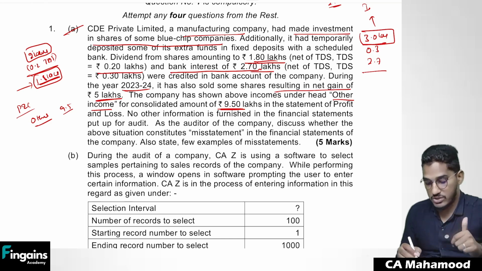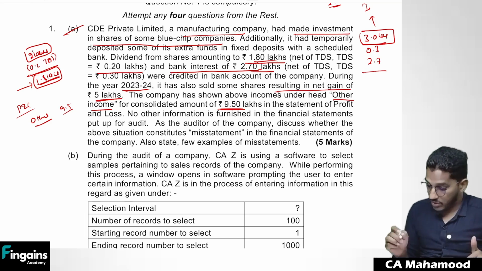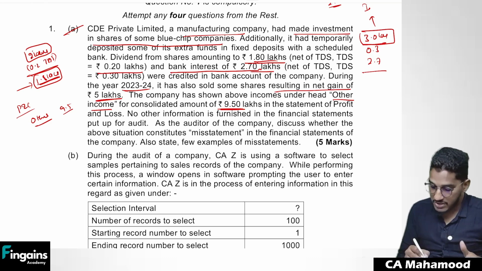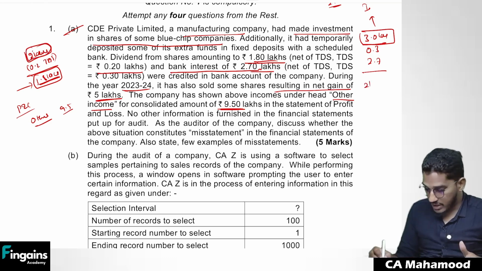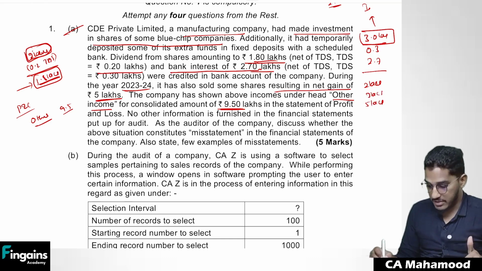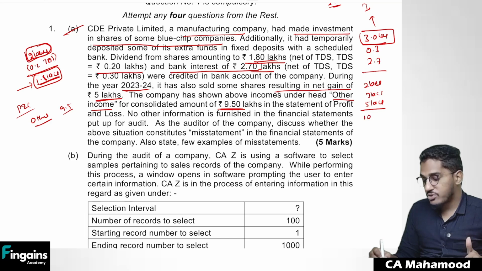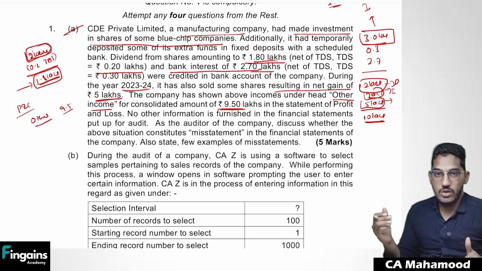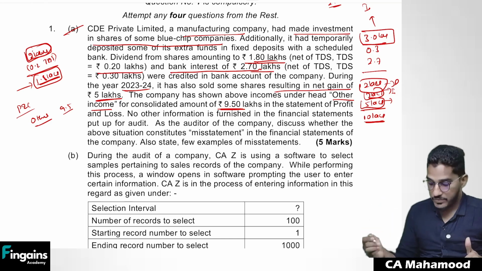They should not do that. Total income, how much have they received? 2 lakh rupees as dividend, 3 lakh rupees as interest, 5 lakh rupees as profit on shares. So totally they should have shown other income as 10 lakh rupees, and this bifurcation should be given: dividend income 2 lakhs, 3 lakh rupees of interest income, 5 lakh rupees on gain on sale of shares. So they should have shown total income of 10 lakhs.